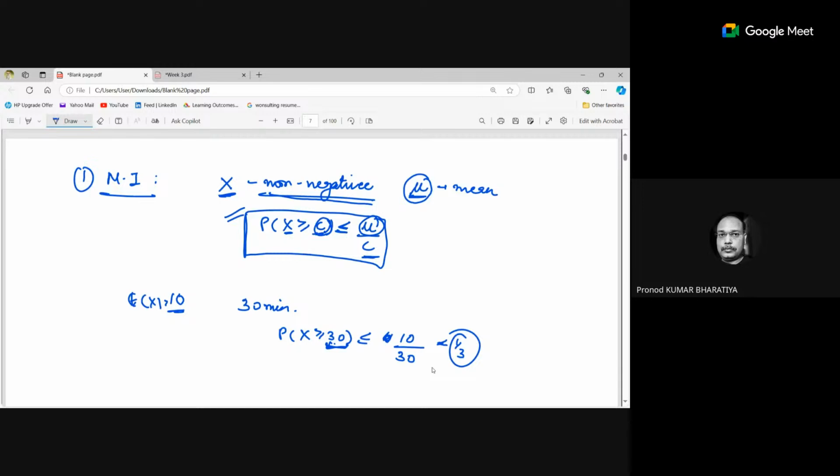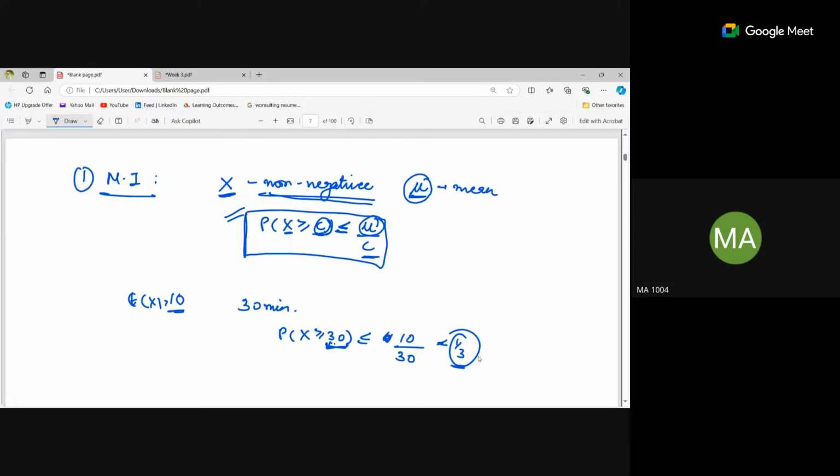What does this upper bound mean? Like, this is an upper bound. That means the probability that he has to wait more than 30 minutes will be less than 1 by 3. That's the upper bound, the maximum point you can say. It means that if we have to wait for more than 30 minutes, then its probability will always be less than or equal to 1 by 3. Fine.